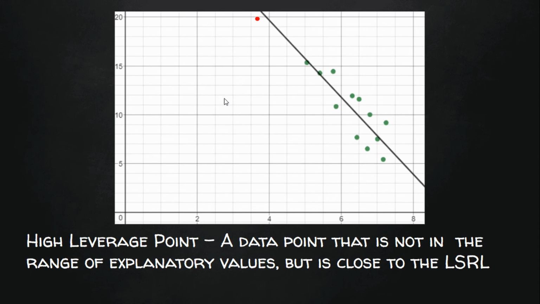A high leverage point is a data point that is not in the range of explanatory values, but is close to the least squares regression line. The red dot on this graph you can see is very far away from the rest of our data in the horizontal direction, but it still falls within the general linear pattern.